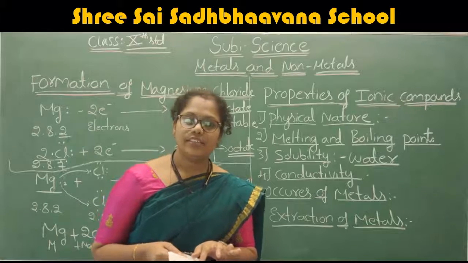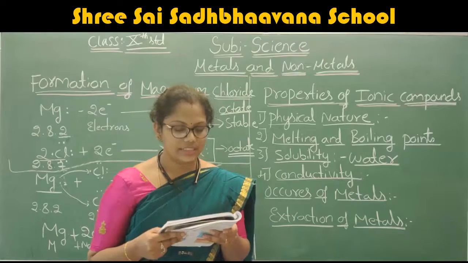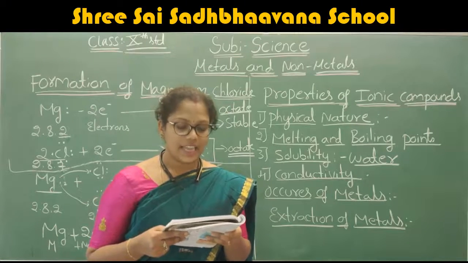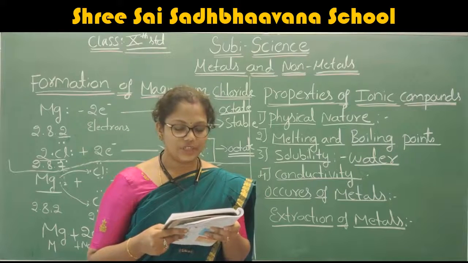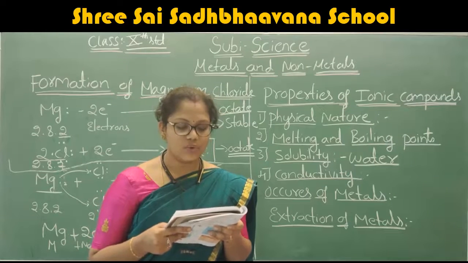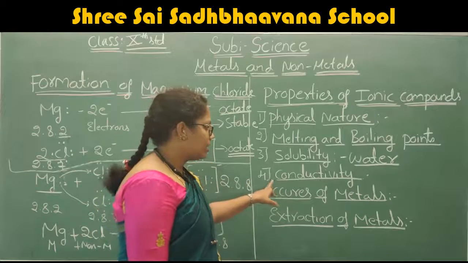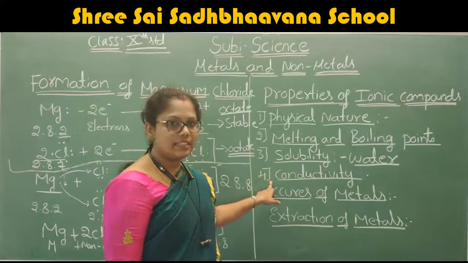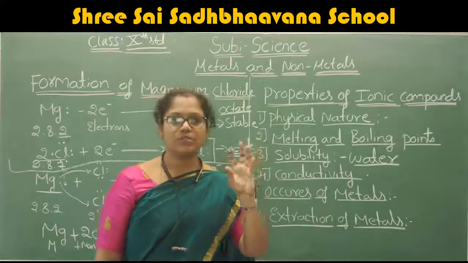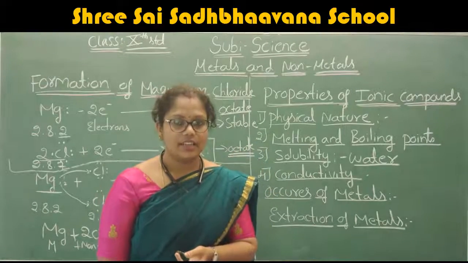Why only in the molten state? This is possible in the molten state because the electrostatic force of attraction between the oppositely charged ions is overcome due to the heat. Why do they conduct electricity only in the molten state? You know that the interaction between the opposite charges is there.